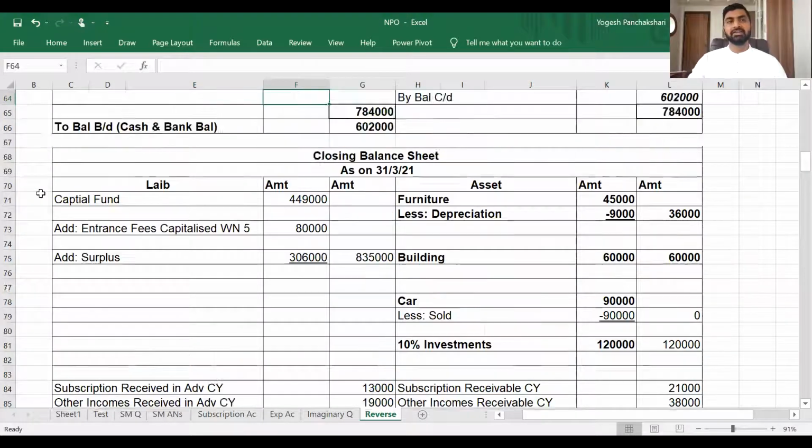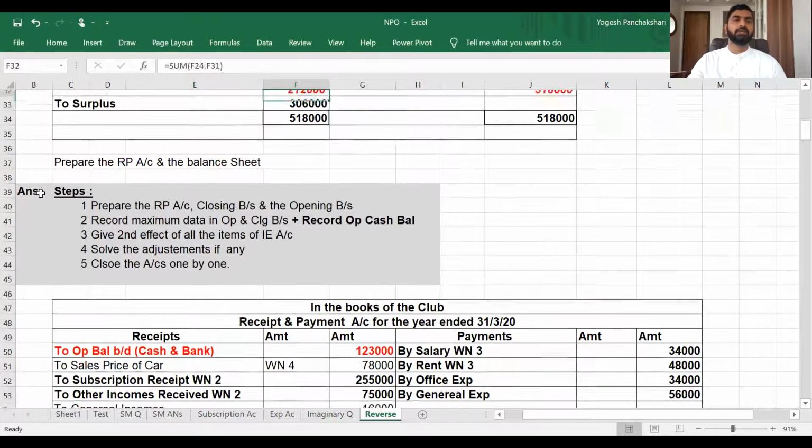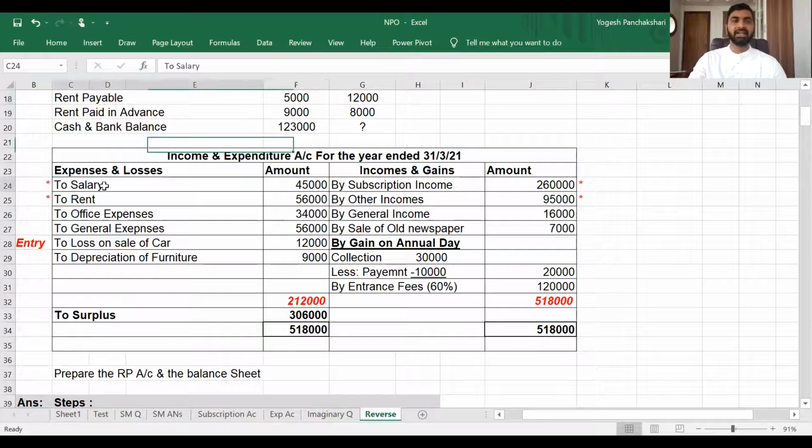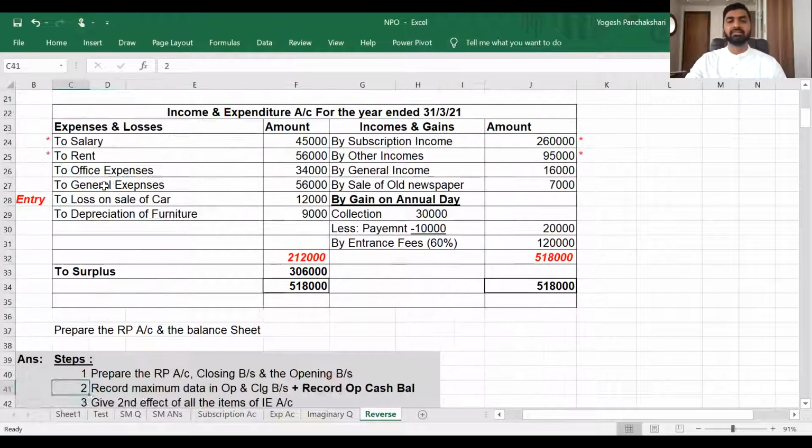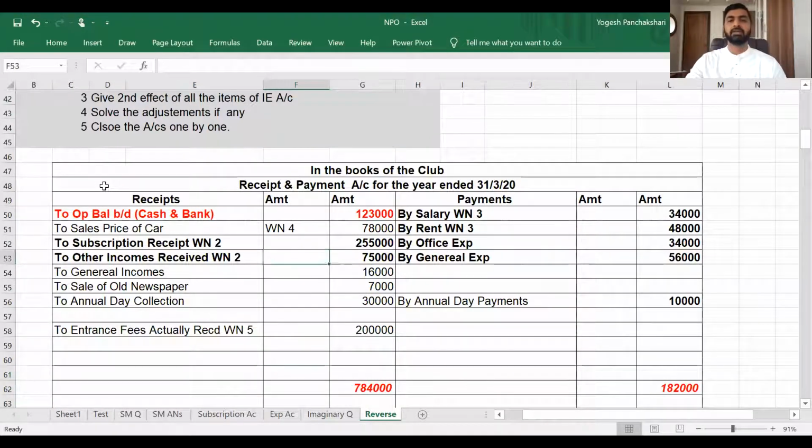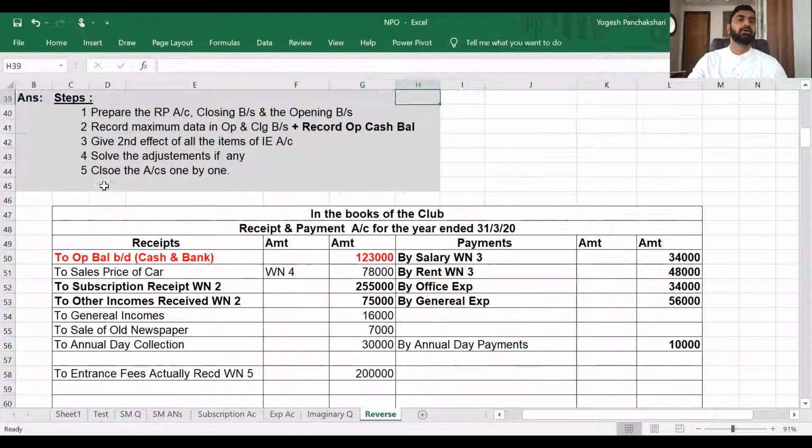Now, next step is give second effect of income and expenditure account given by them, like salary and rent and office expense, general expense. These are all payments. So that will come on payment side. But for salary and rent, there is an adjustment. So I will not record the amount. Office expense, general expense, amount can be recorded.